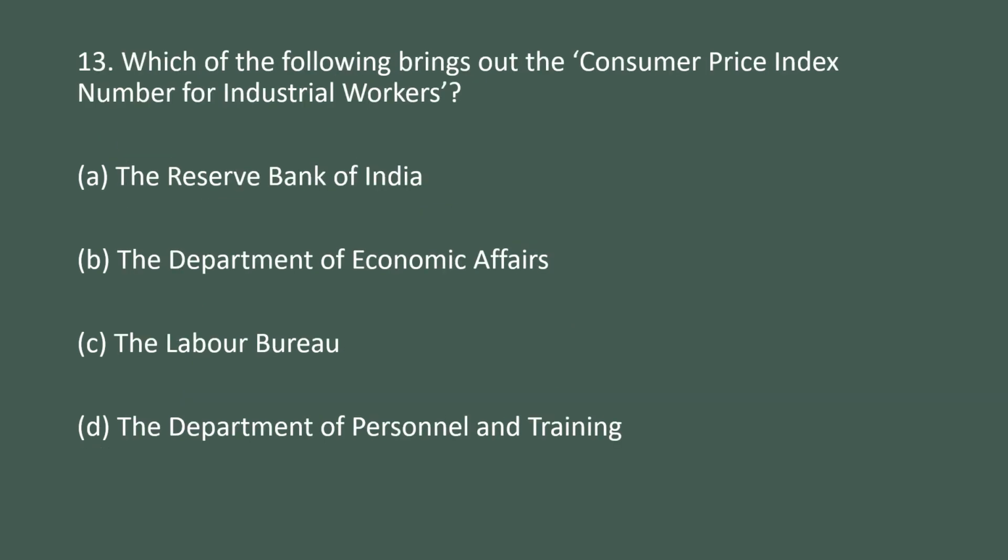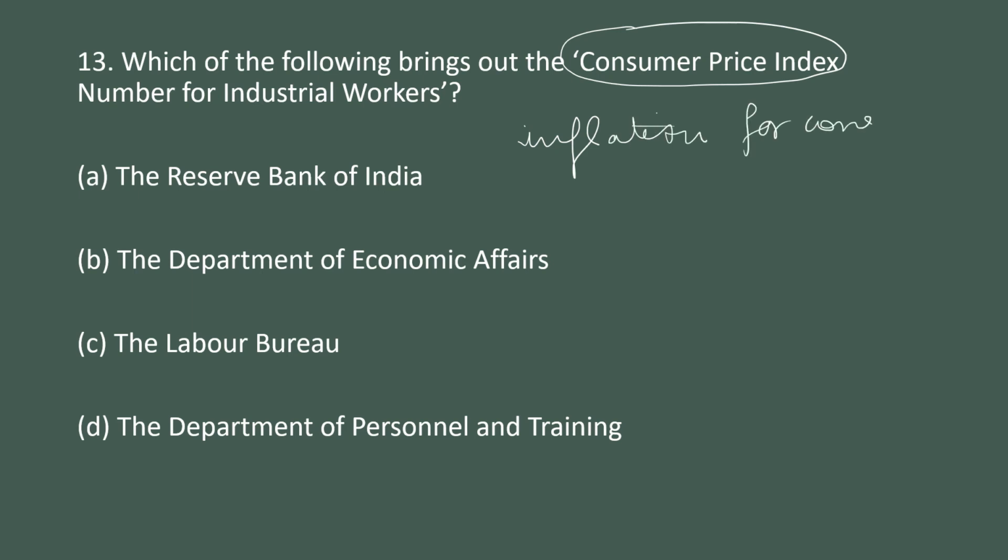Question. Which of the following brings out the consumer price index? First of all, what is consumer price index? It is an index which measures inflation for the consumer side. We have another index that is known as wholesale price index, and that is for the producer side. So these are the indexes which are used to check the inflation in the economy. So this consumer price index is published by NSO with the aim of knowing the inflation in the economy.